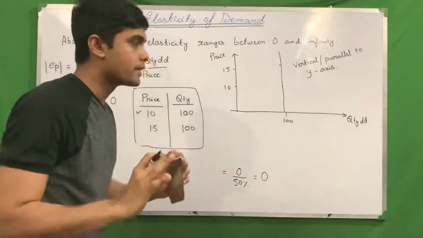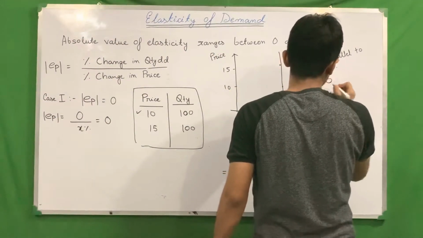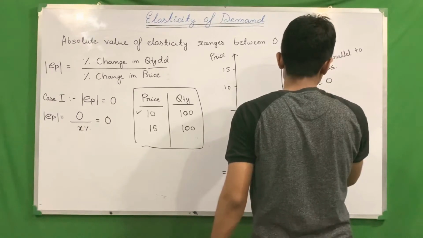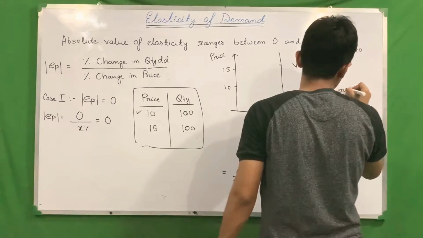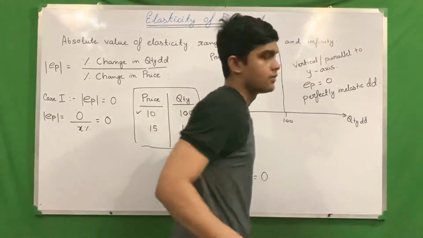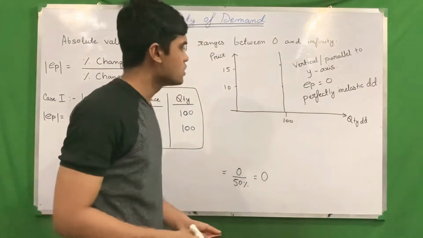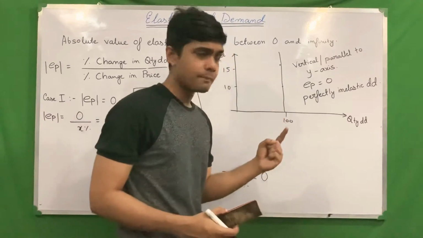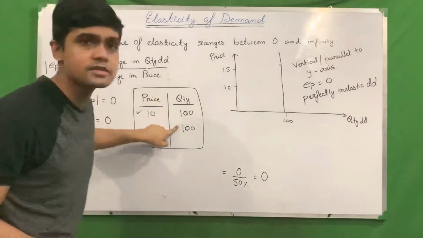This property of EP being 0 is also called perfectly inelastic demand. Why perfectly inelastic? No matter if price is rising, demand is remaining the same.